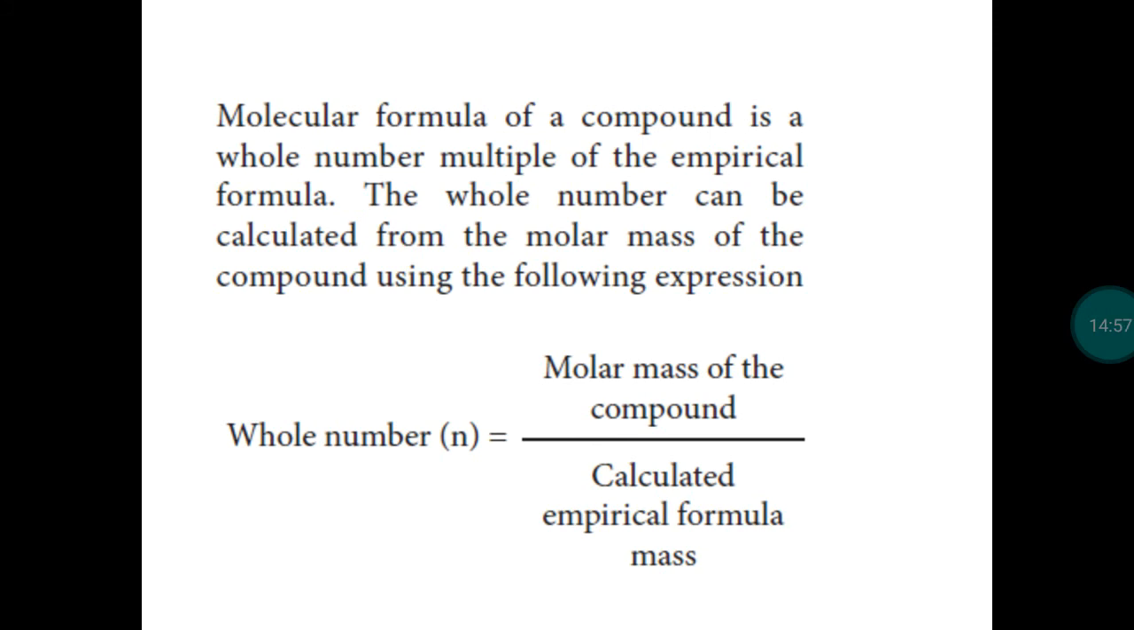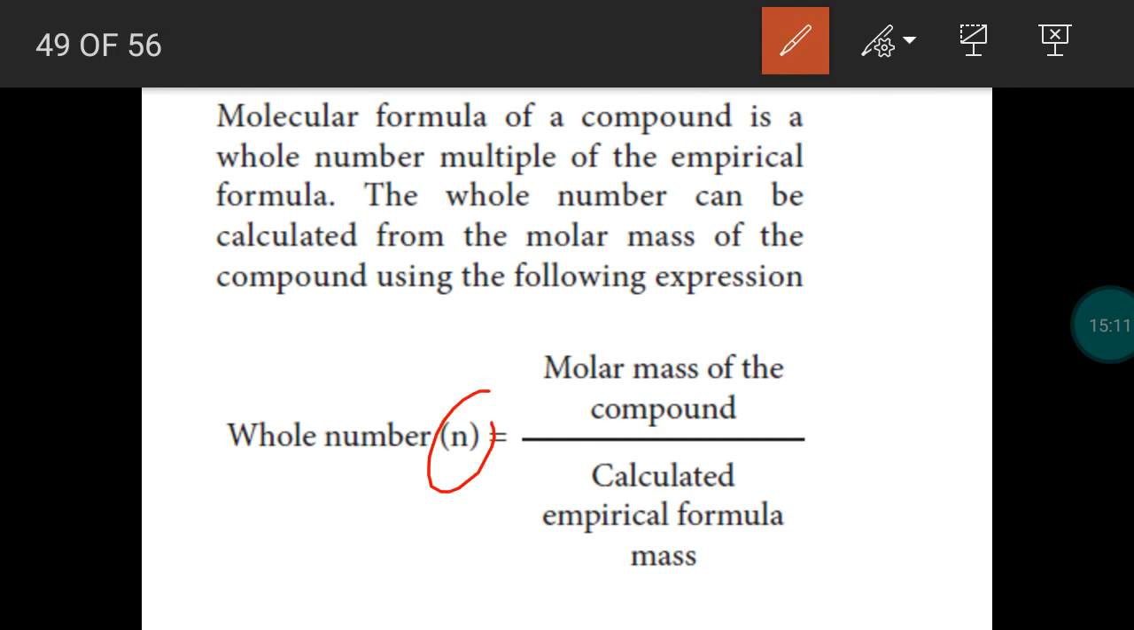Next, how to calculate molecular formula for a compound. To find the molecular formula for a compound, we need a value called N. So when we get this N value, that's a whole number. When this N value is multiplied by an empirical formula, we get the molecular formula. So this is the method. How to get molecular formula? Empirical formula will be multiplied by a whole number N. So the N value is obtained using this formula: molar mass divided by empirical formula mass.